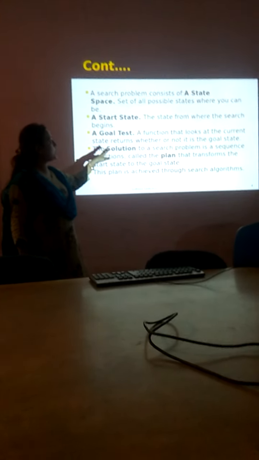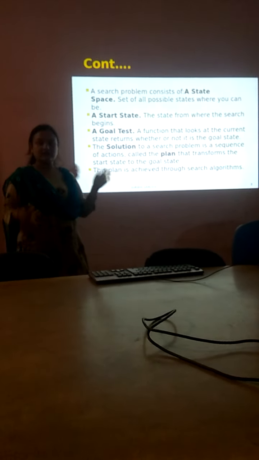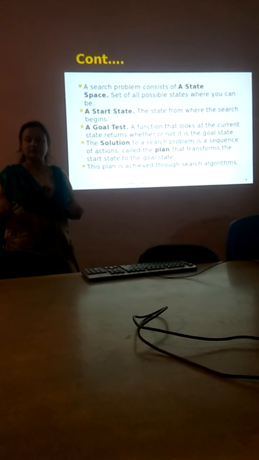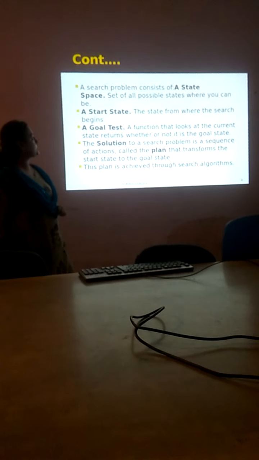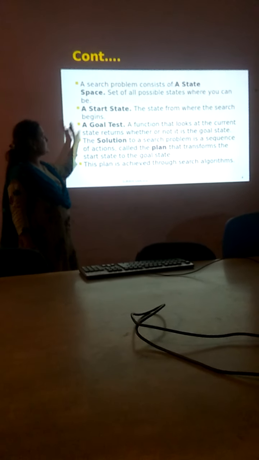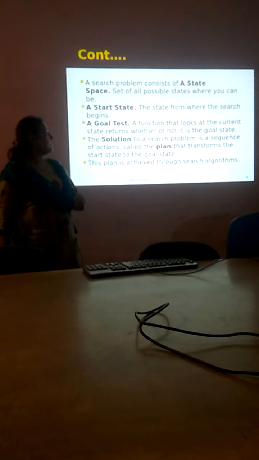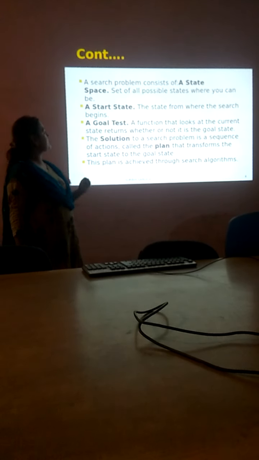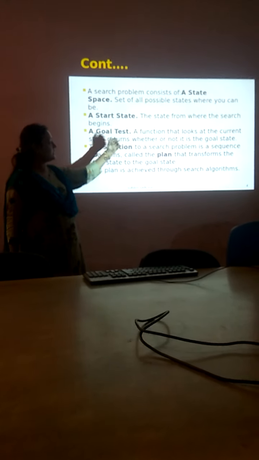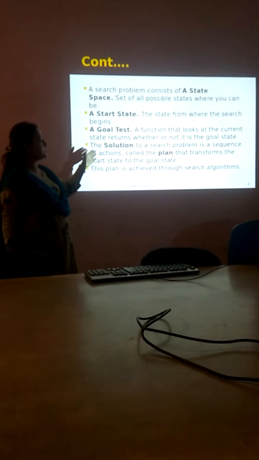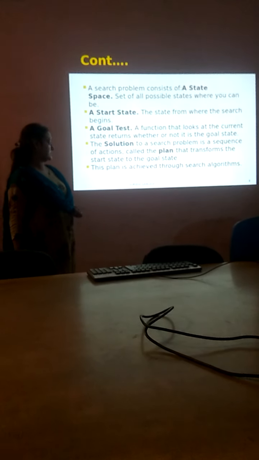So a search problem consists of a state space, the area where your problem would be solved, that is, the set of all possible states where you can be. The start state from where the search begins, and a goal state where your destination is. A function that looks at the current state returns whether or not it is the goal state.